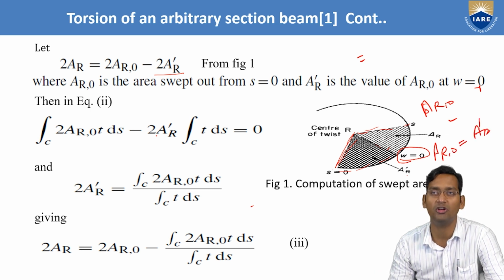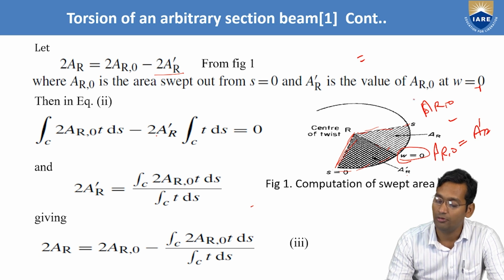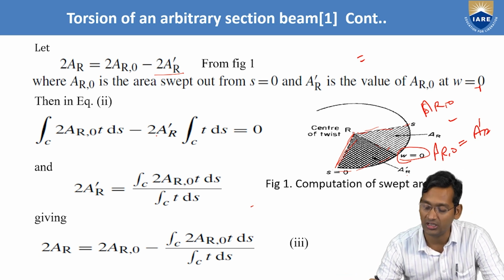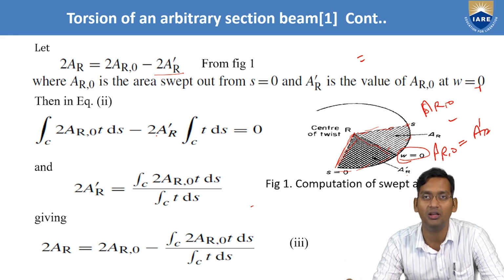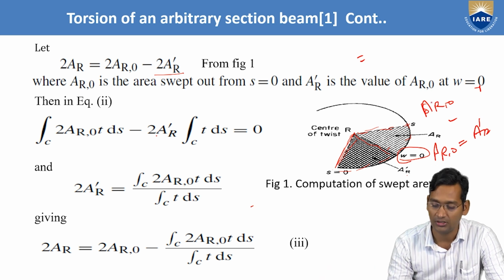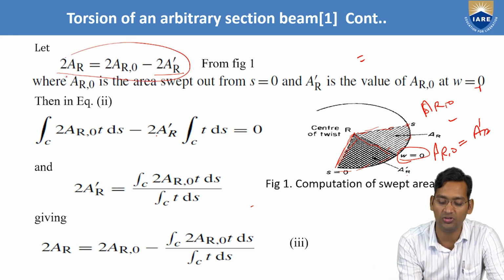That's just what we assume, because we cannot take the same thing. So when AR is there and w is there, that warping is there, then they will form this one. Once the warping will be 0, then whatever the value of AR naught will be there, that is the AR dash. Right? So this is the equation.